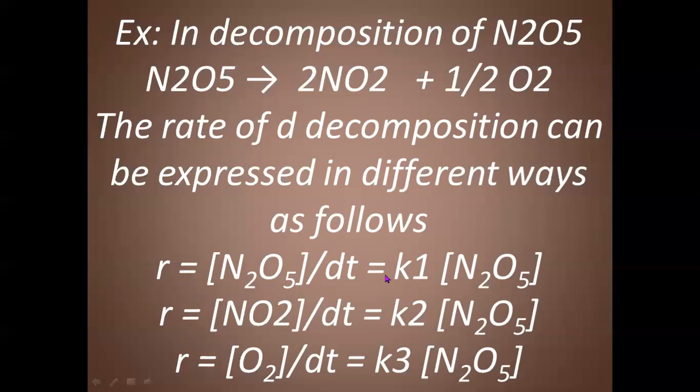K1 is the rate constant with respect to N2O5, K2 is the rate constant when we are taking NO2, and K3 is for oxygen. Why? Because in every case we have different values for the constant. That means K1 is not equal to K2 is not equal to K3. All three constants are different.